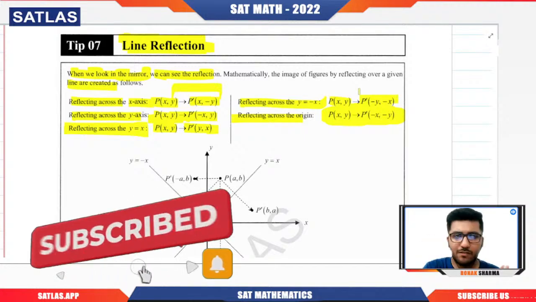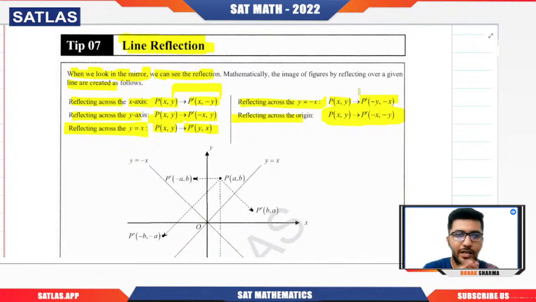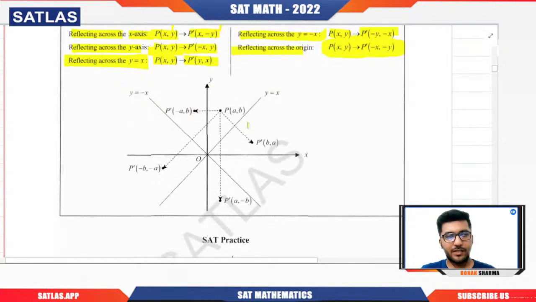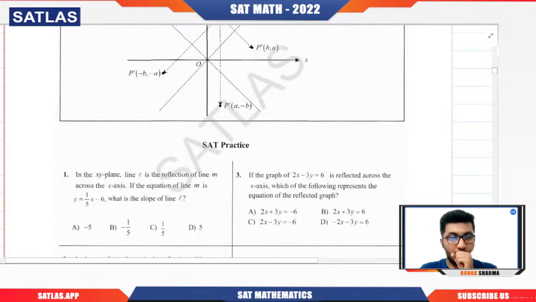If it is in the second quadrant, it will come to the fourth quadrant. So again, the same thing will happen. Minus x will become plus x, y will become negative y. So ultimately, the negation of x and y is happening. Got it? Okay, I hope you got the idea of what happens when we take the reflection across the x-axis, y-axis, the y equal to x line, the y equal to minus x line and the origin.